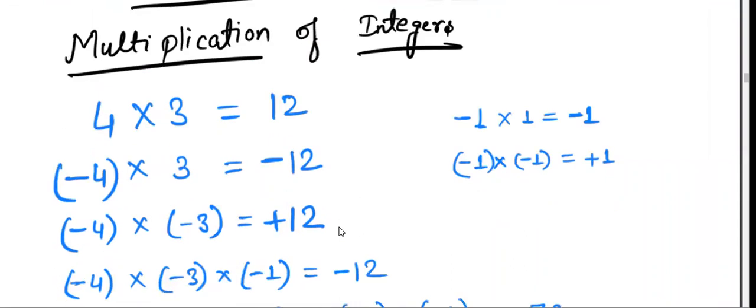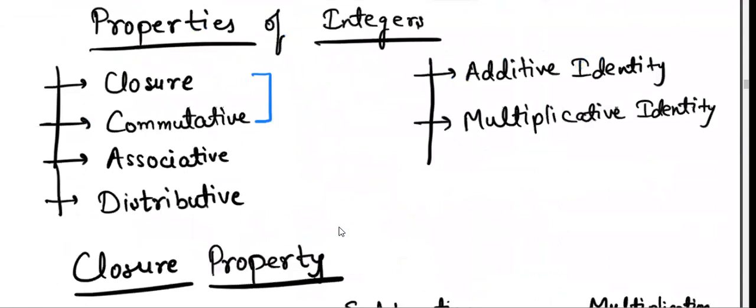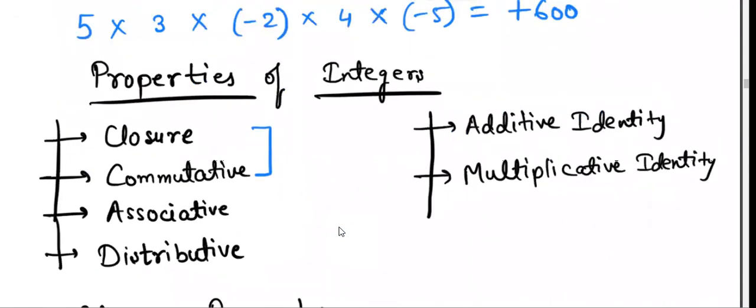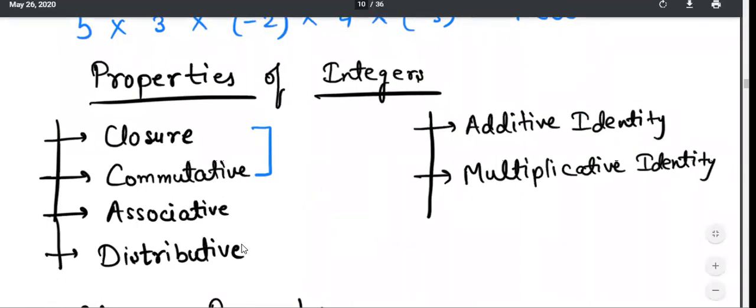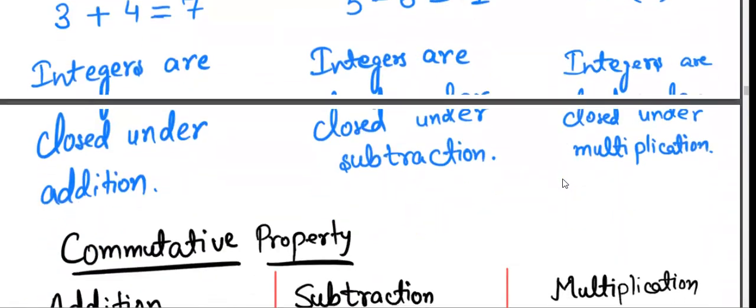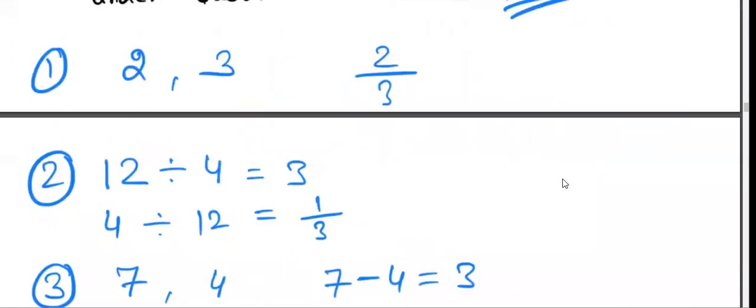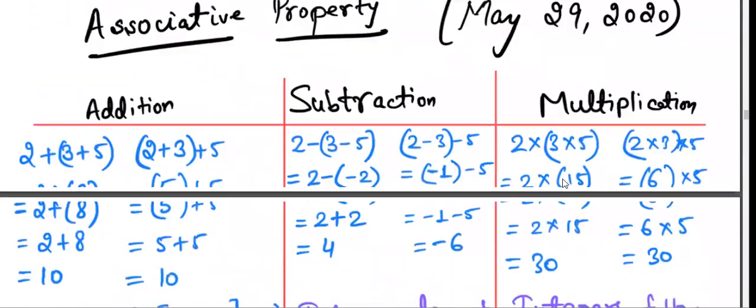So these are the topics. We have studied these properties of integers: closure property, commutative property, associative property, distributive property, then additive identity, multiplicative identity, then additive inverse, multiplicative inverse. I'll just share this with you, so that you can go through it once.